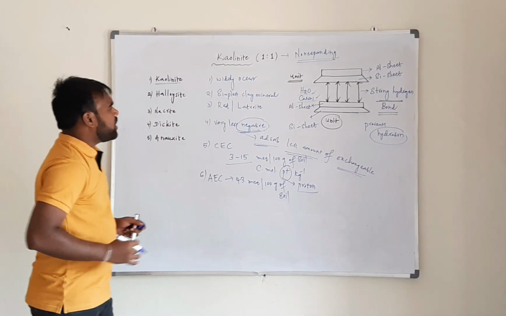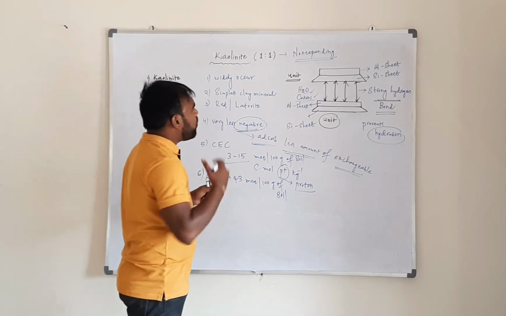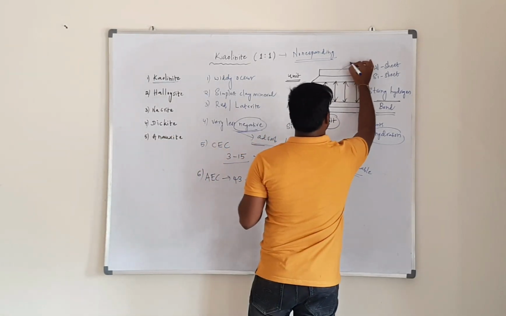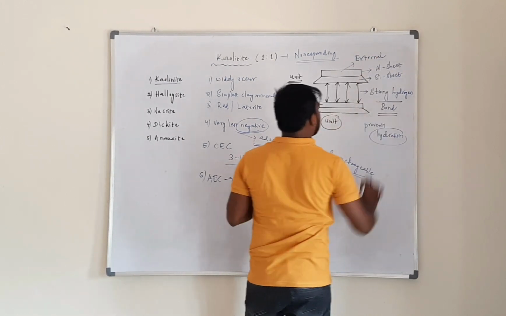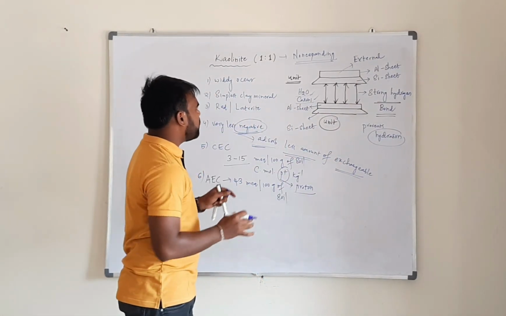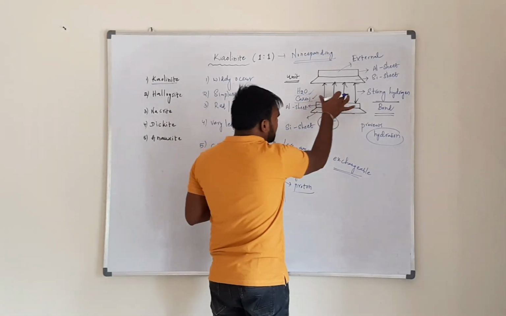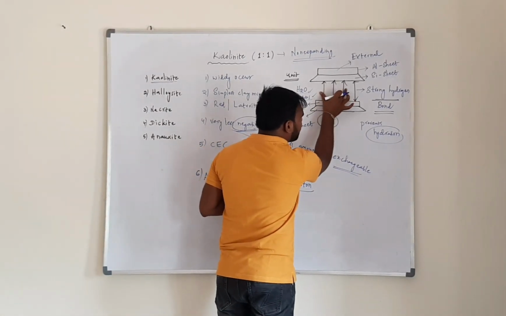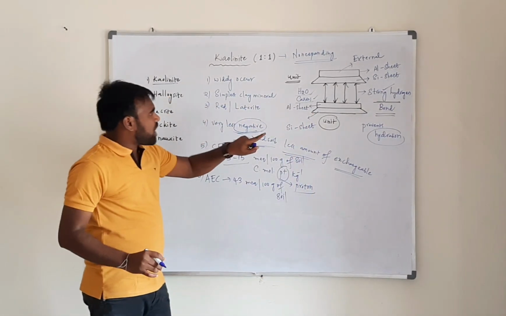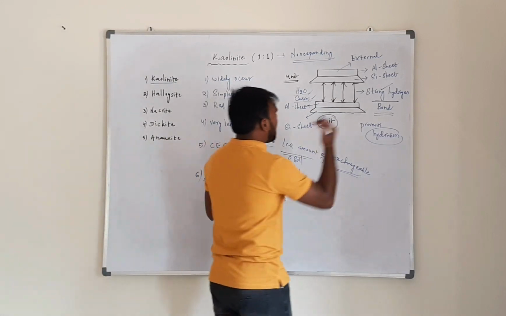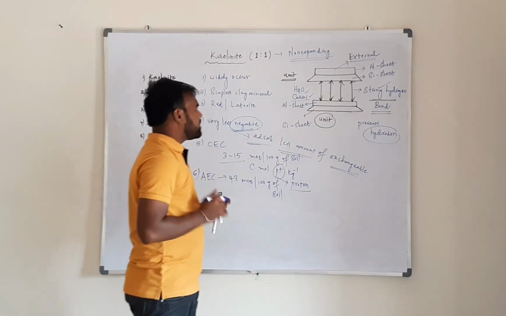And if you see the surface area in kaolinite, it is mostly confined to the external surface only. That means in kaolinite there is more external surface area as compared to internal surface area. Why? Because there is less internal surface area, due to the presence of strong hydrogen bonding. So due to strong hydrogen bonding, kaolinite has more external surface area than internal surface area.